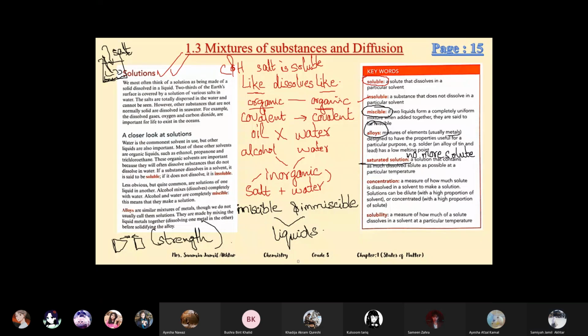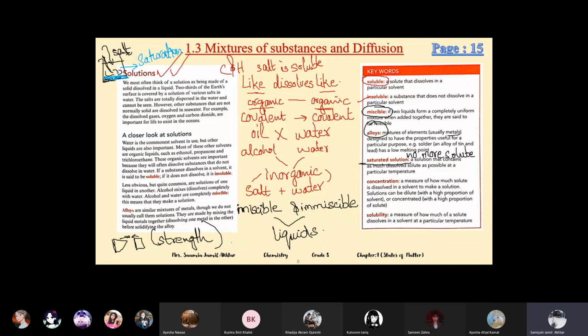So that solution is known as a saturated solution, and that point is called the saturation point. The solution is called a saturated solution.